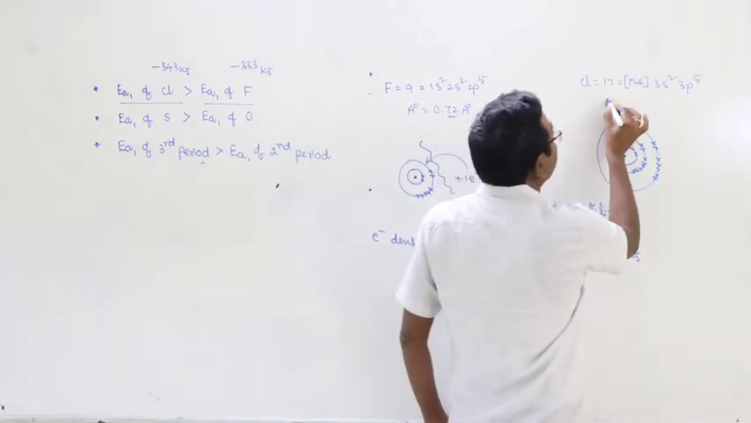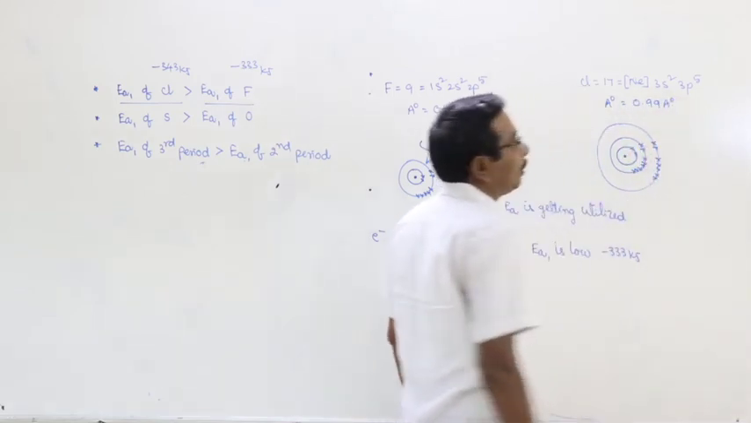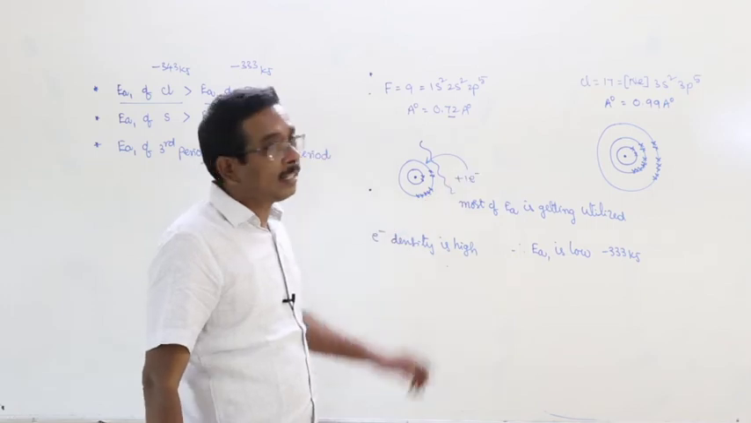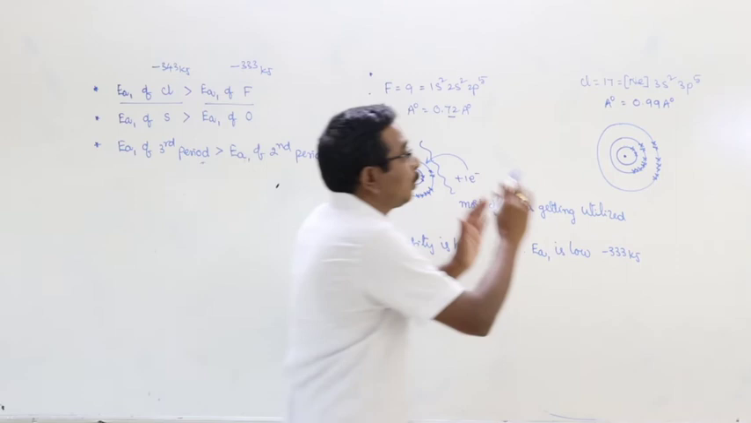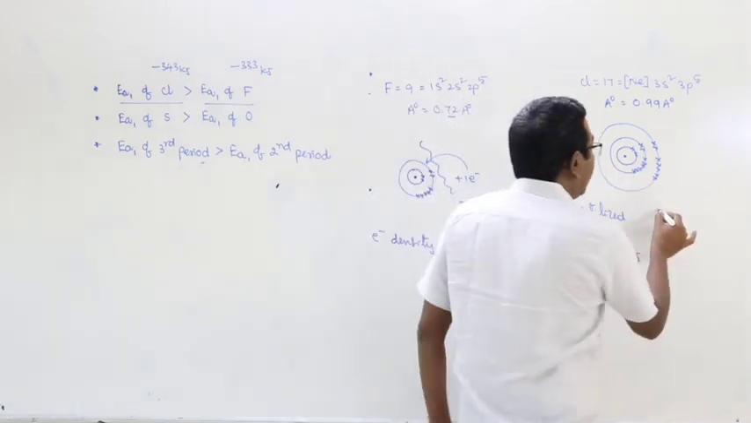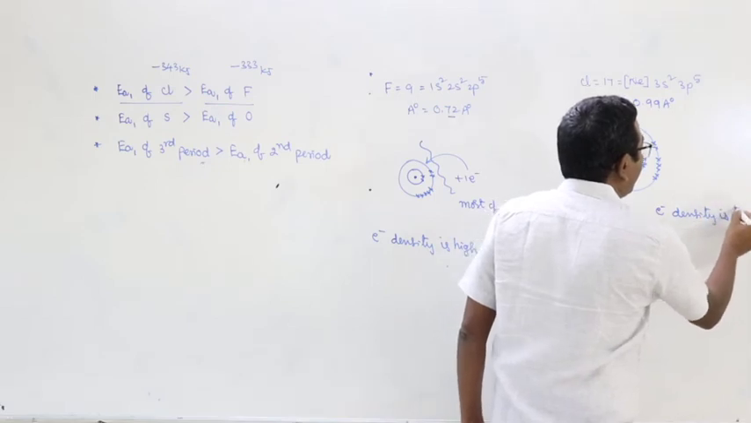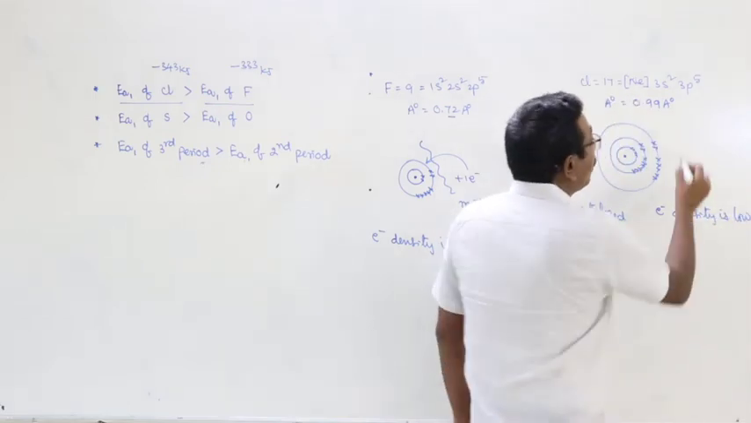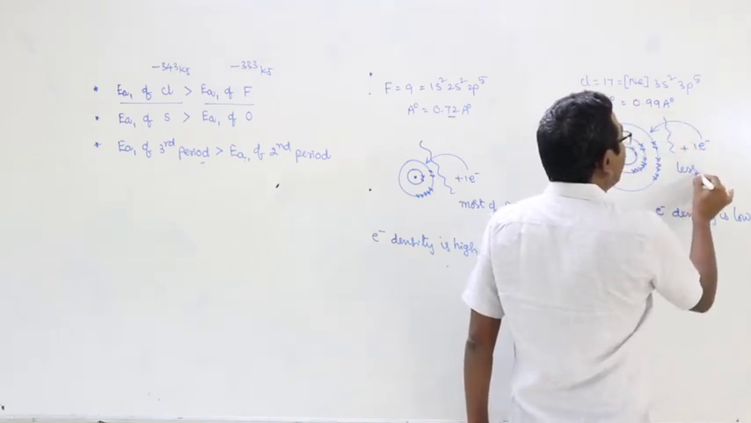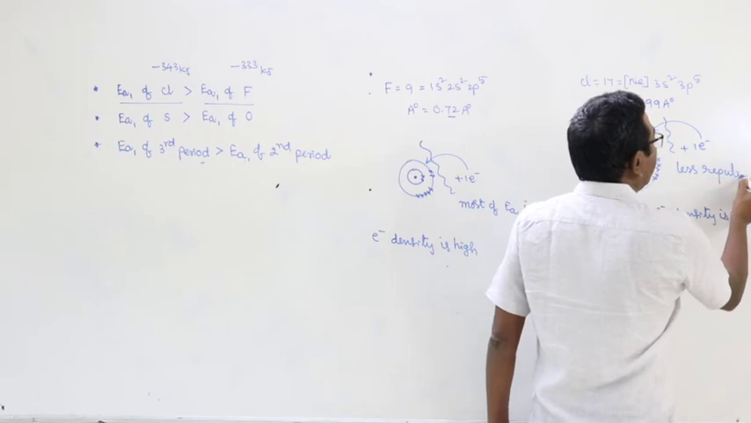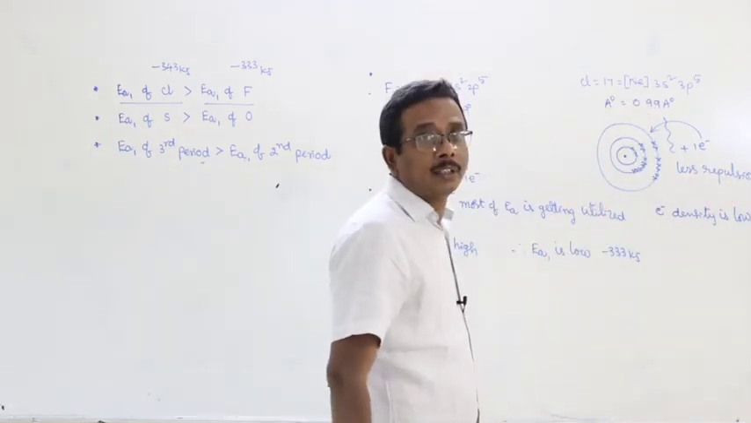Here, what is the atomic radius of chlorine? 0.99 angstrom units. Did you remember? 0.99 angstrom unit means it has a larger atomic radius compared to fluorine. Due to the large atomic radius, the electron density in the chlorine atom is low. Therefore, the newly added electron experiences less repulsion. Here the repulsion is less.